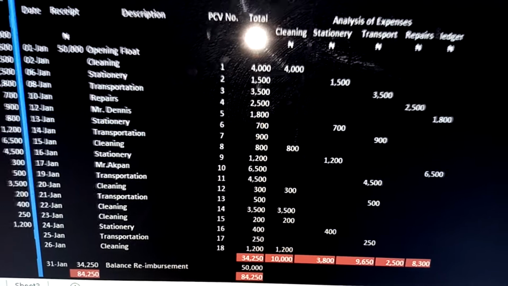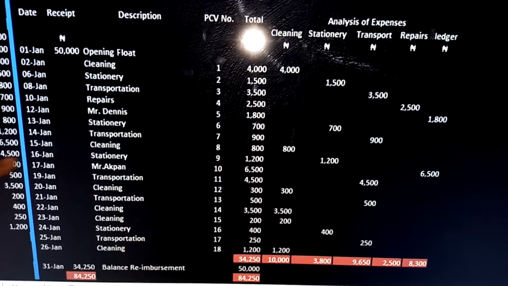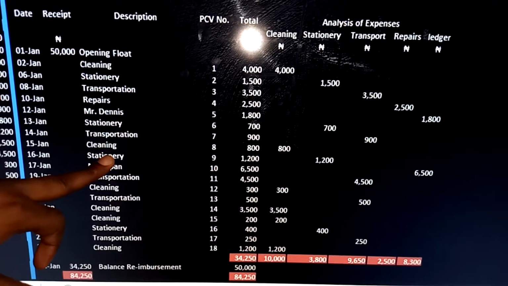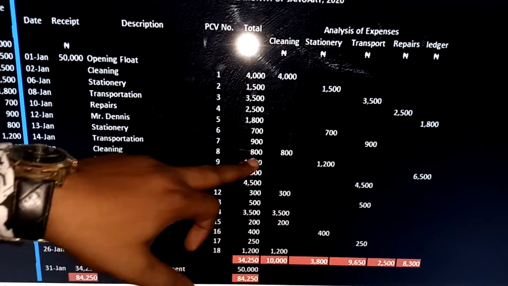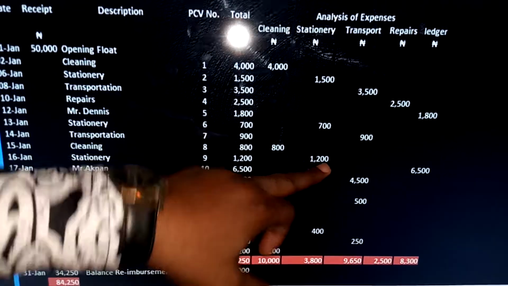The next one is 16th January. We have stationery. That is 16th here, stationery. How much is that? 1,200. So it's PCV number 9, 1, 2. Then straight on that stationery here, we have 1,200.